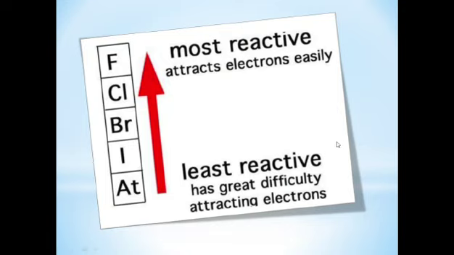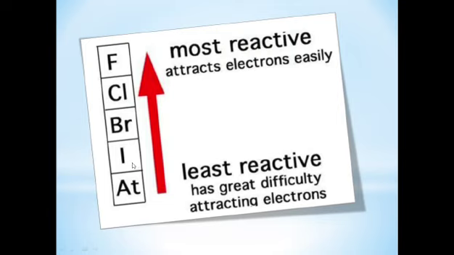Again, as a reminder, fluorine is the most reactive and astatine is the least reactive. Because astatine is highly unstable and its half-life is just a few hours, it doesn't stay in nature for a long time, so it is not mostly studied. When we work in the lab, we work with iodine.